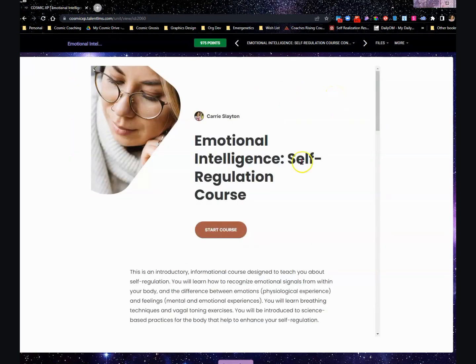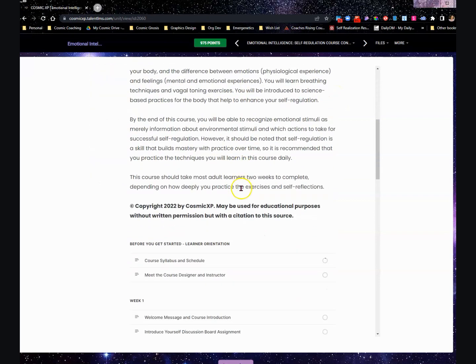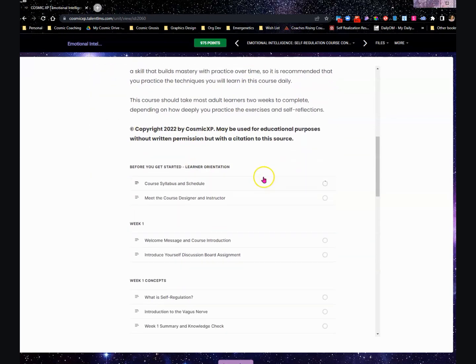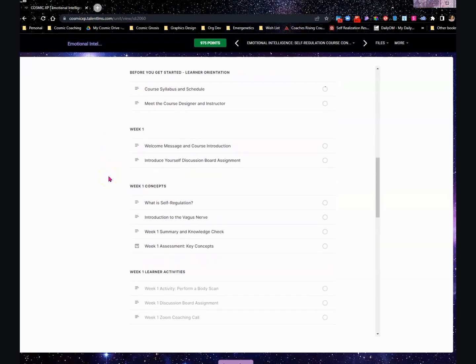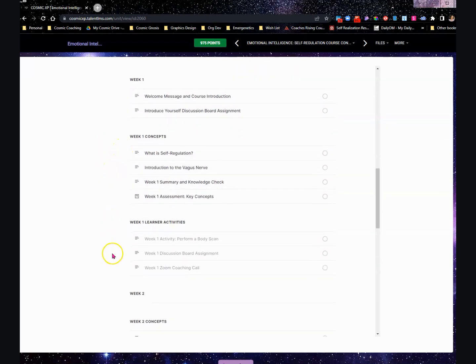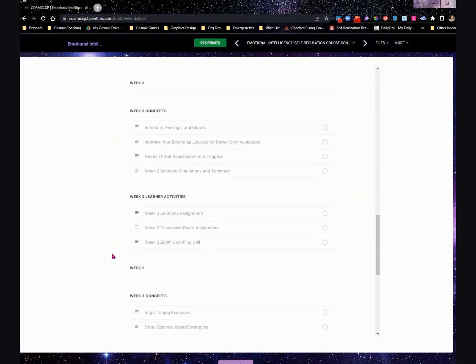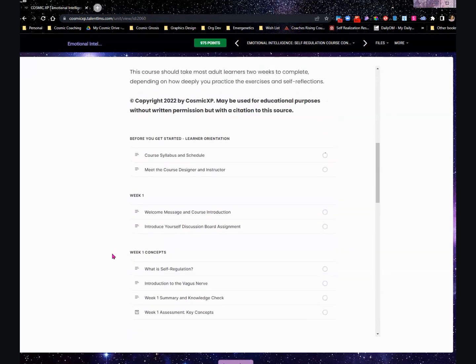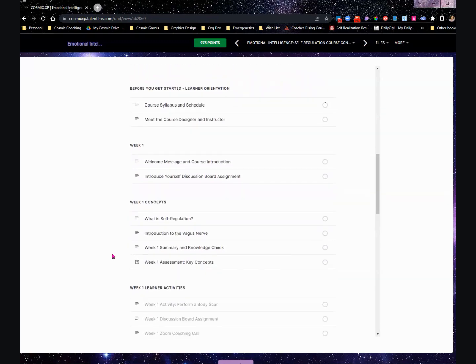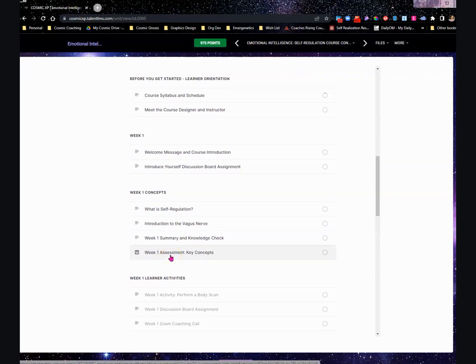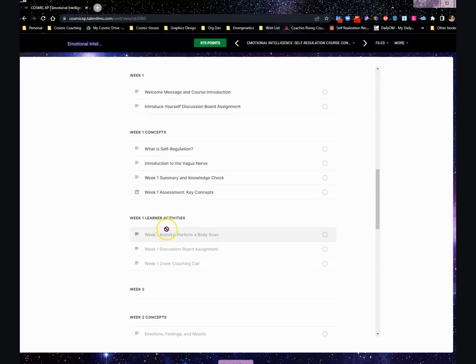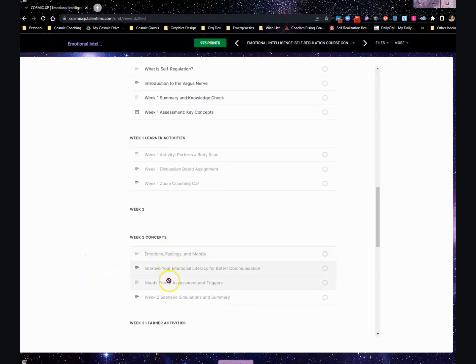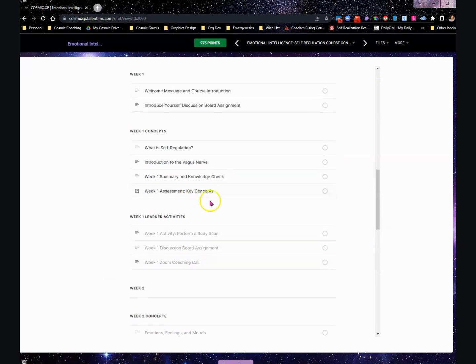Upon entering this course, you will see information about this course, the copyright information for this course, and how this course's content is broken up. Notice that some of the content is grayed out. This is also free navigation with one exception. The exception being that there is a Week 1 Key Concepts quiz. Once you complete this quiz, all of the content following that will be unlocked. However, until you complete that, you cannot jump ahead for obvious reasons.